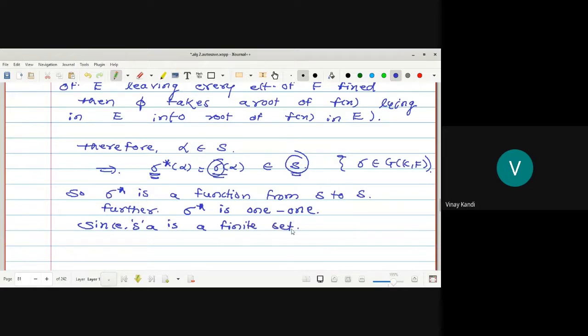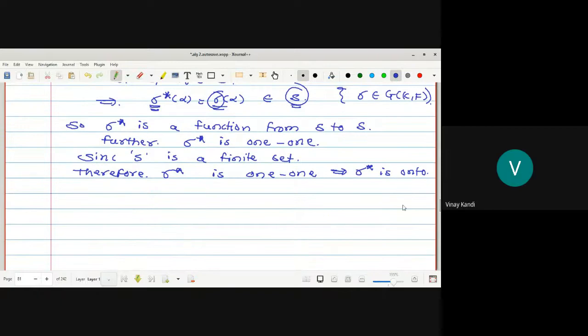Therefore sigma star is 1-1. That implies sigma star is onto. Is it clear? Do you know this definition? If you define a 1-1 function on a finite set, then it will become onto.